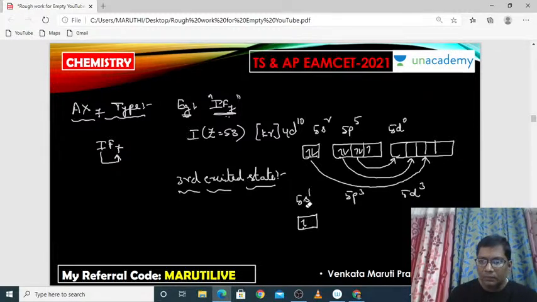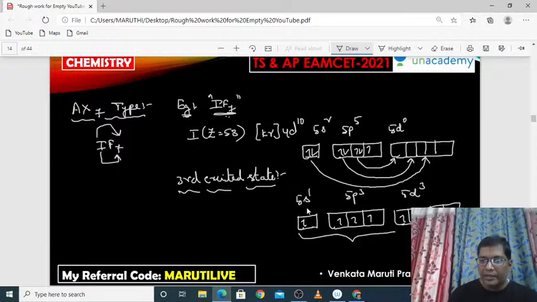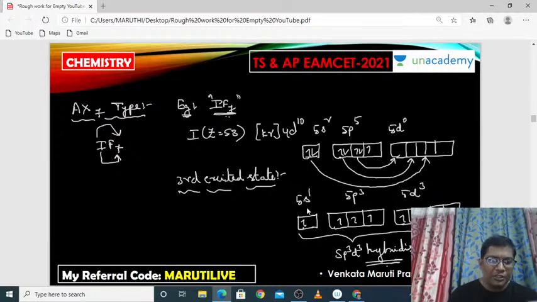5p3 and 5d3. It is 5s1, 5p3 and 5d3. So now if the iodine wants to react with 7 fluorines, which hybridization should it participate in? 1 s orbital, 3 p orbitals and 3 d orbitals. So it should participate in sp3 d3 hybridization.